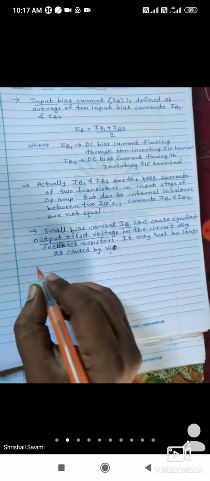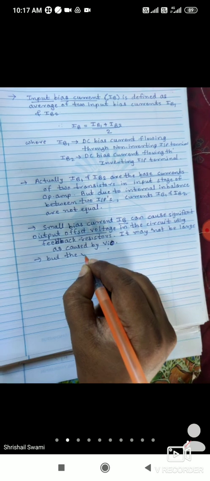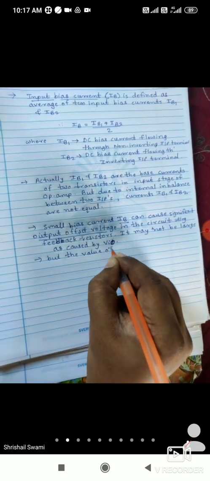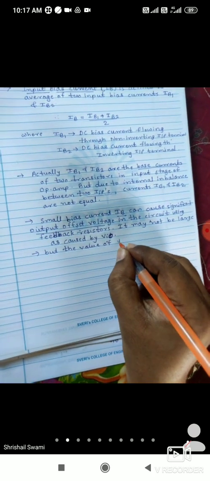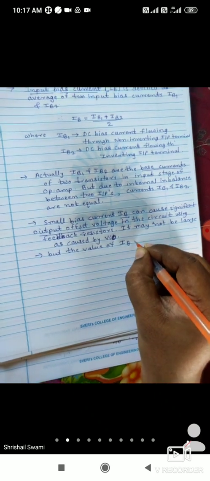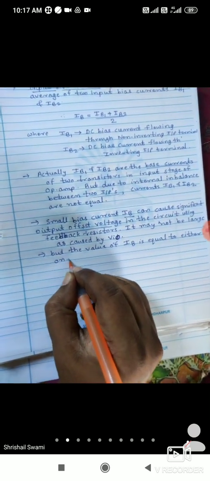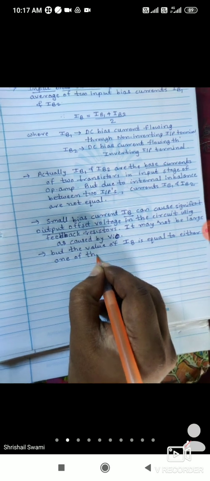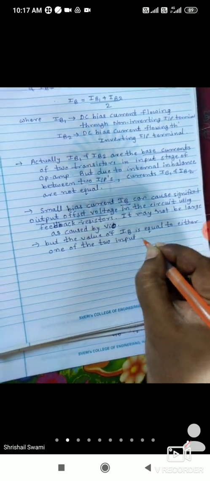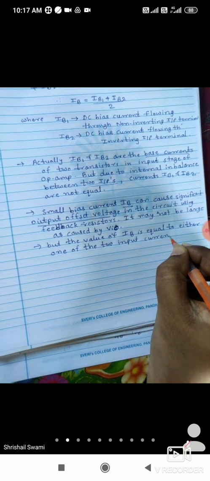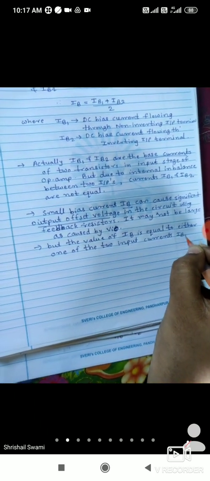Now the value of input bias current IB is equal to either one of the two input currents IB1 and IB2.